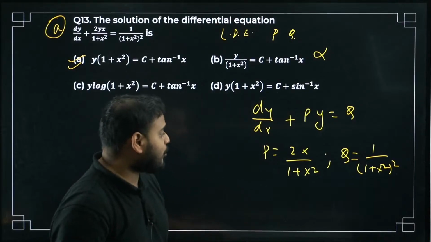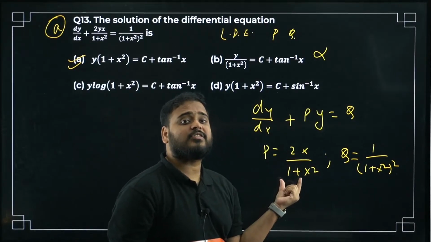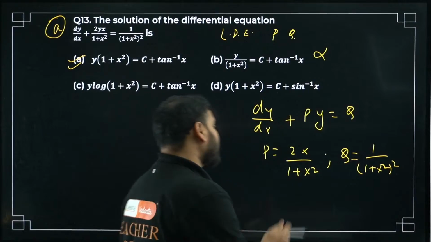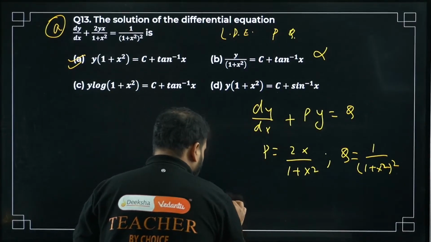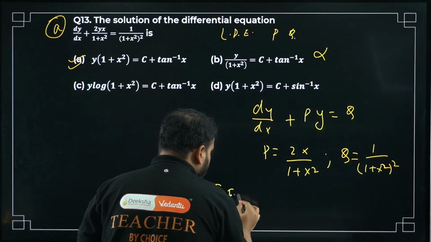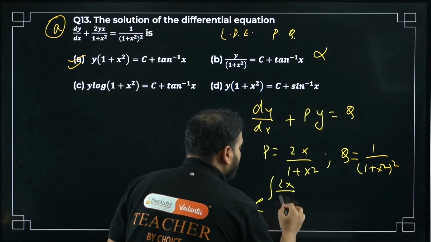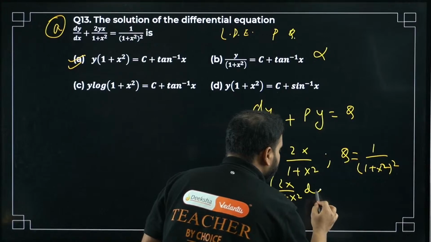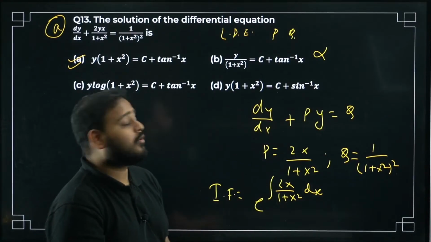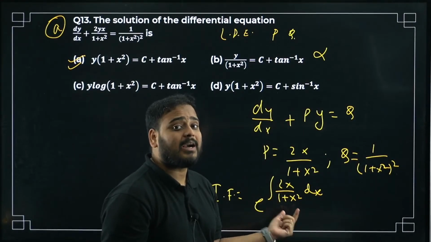Correct? Usually when you don't have 2x over here, the integration of this is going to be tan inverse. But over here we have 2x. The integrating factor, bacha, will become e power integral of 2x upon 1 plus x square dx. Usually what we do is tan inverse of x, sir. Over here we can't do that. Why, sir?